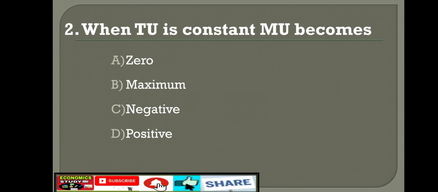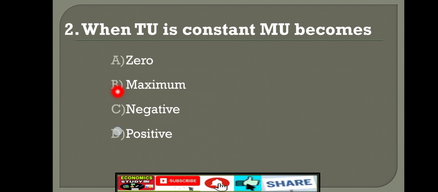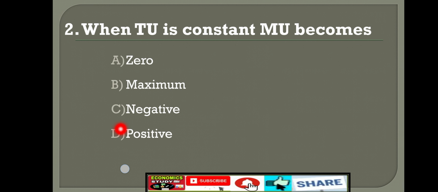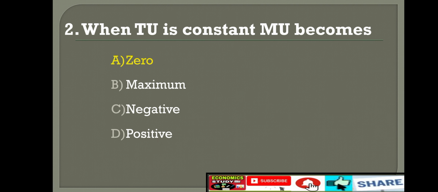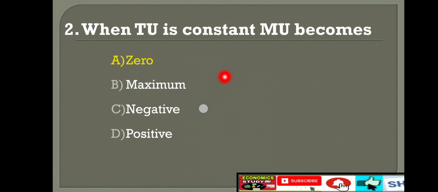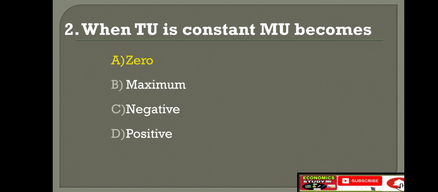Second question. When TU is constant, MU becomes: option A, 0; option B, maximum; option C, negative; option D, positive. Right answer is option A, 0. When TU is constant, MU becomes 0.